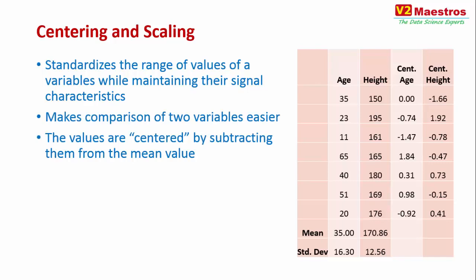How do you do centering and scaling? You find the mean and standard deviation for both the columns. The age has a mean of 35 and standard deviation of 16.3. The height has a mean of 170 and standard deviation of 12.56. You first find the mean and standard deviation.